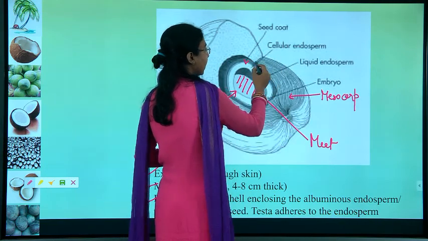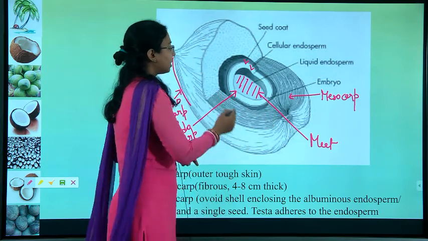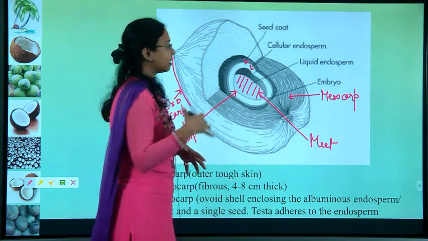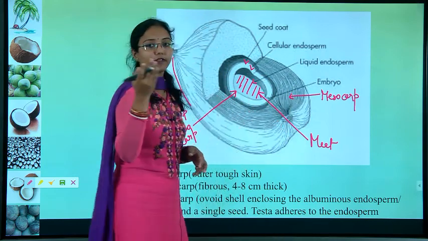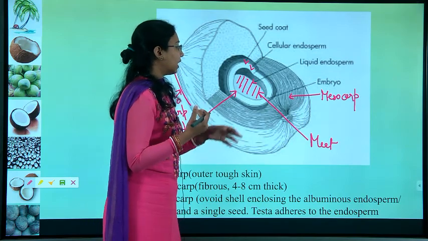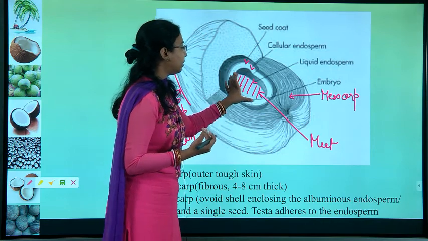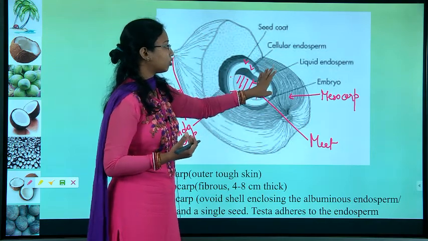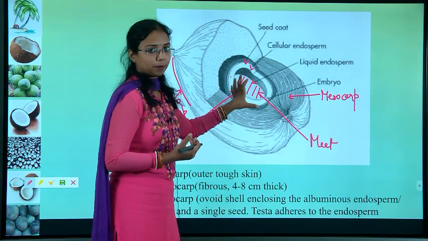Then the cellular endosperm, this part is known as cellular endosperm. The liquid that we used to drink is known as water. This is liquid endosperm, and inside there will be an embryo. So the meat, liquid endosperm and water will be inside the endocarp portion.